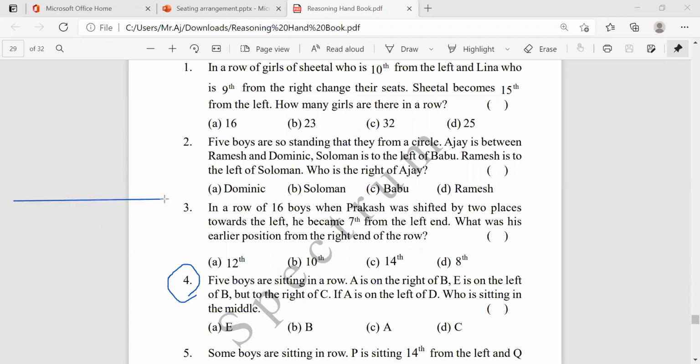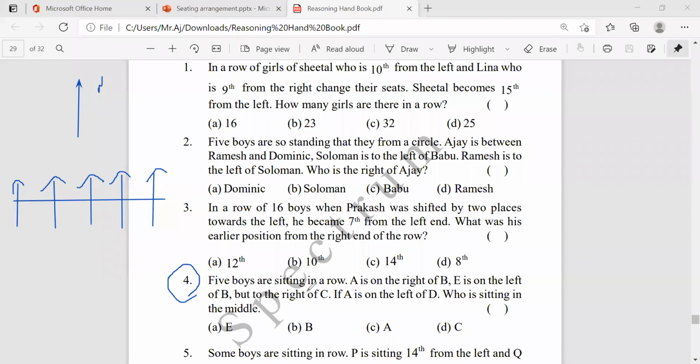Suppose this is a row here. 5 boys are sitting: 1, 2, 3, 4, 5. Okay. So if they didn't mention anything, which direction are they facing? North they are facing. You should remember this. Then facing north. So this person is facing north and this person is facing north. This also, this also, and this will also.